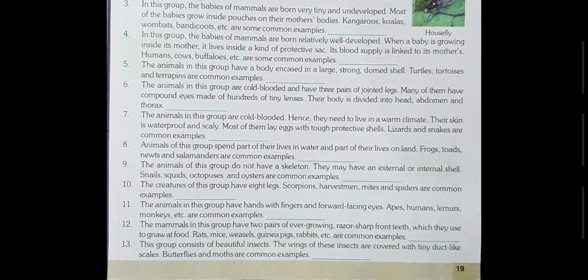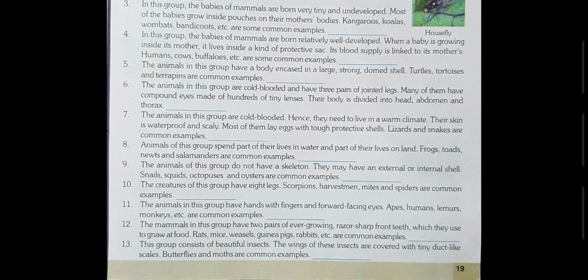The animals in this group have hands with fingers and forward facing eyes. Apes, humans, lemurs, monkeys, etc. are common examples of this group of animals. So the answer will be primates. Primates. Okay, now come to question number 12.